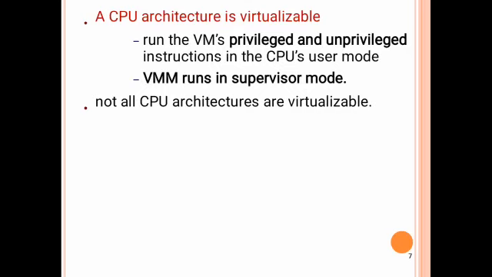There are two conditions for a CPU architecture to be virtualized. First one is to run the VM's privileged and unprivileged instructions in the CPU user mode, while the VMM runs in the supervisor mode. VMM means virtual machine monitor. So the VMM only runs in the supervisor mode, and privileged and unprivileged instructions run in the user mode. But not all CPU architectures are virtualizable. If we virtualize the CPU, the system performance will be improved.